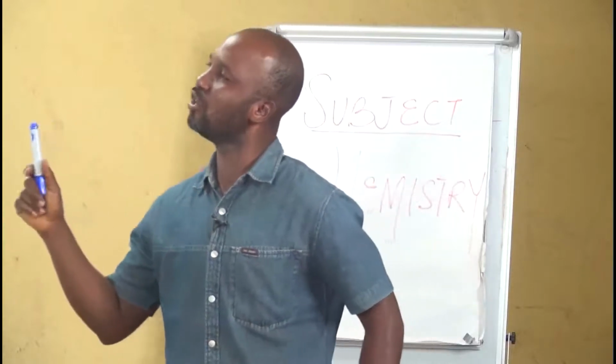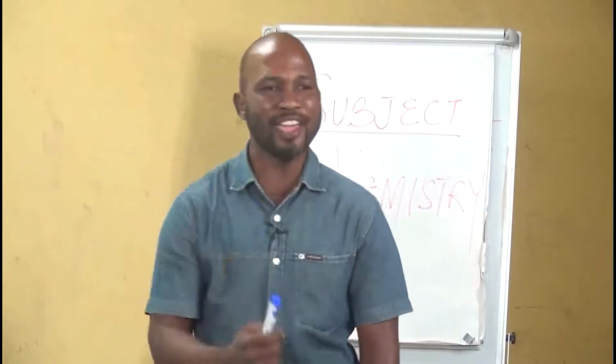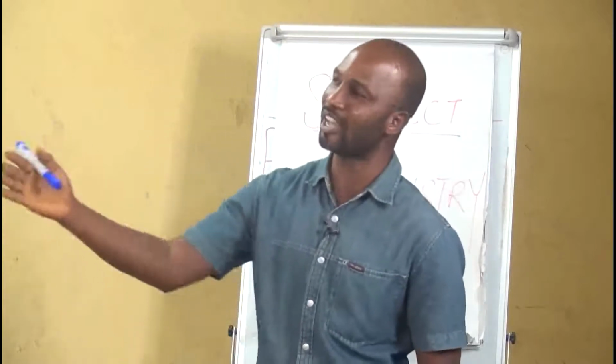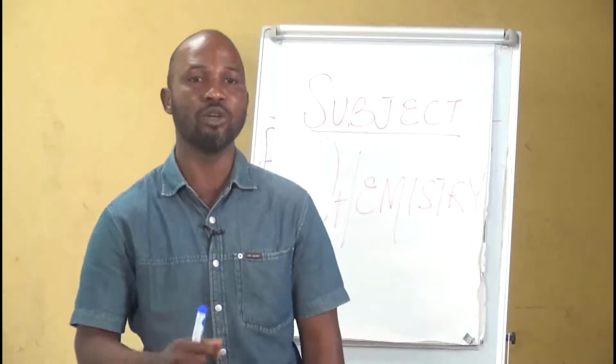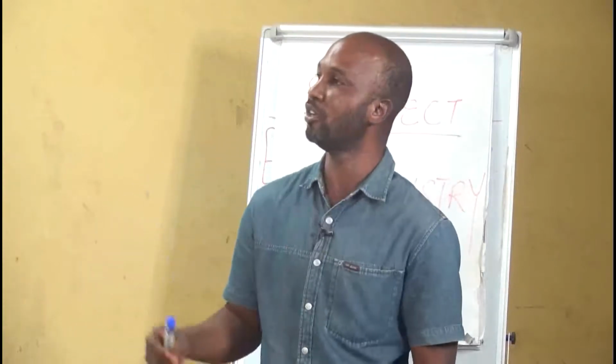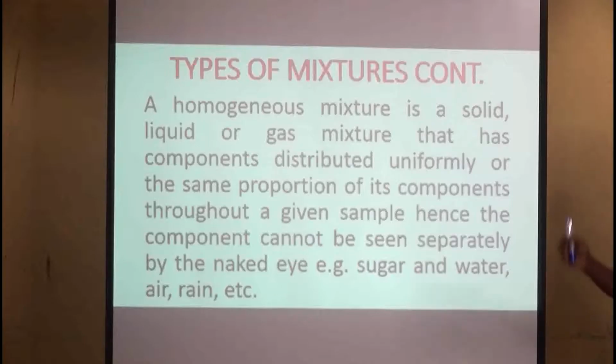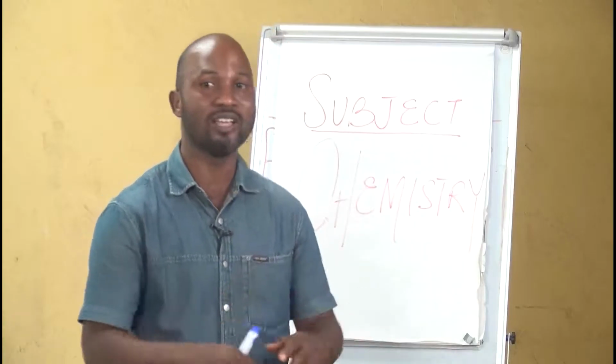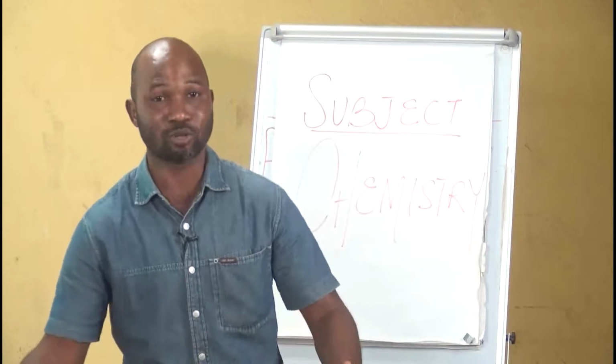Now, there is another classification of mixture based on physical state. I want us to look at it properly because it helps you in your choice of separation method. We have the solid to solid mixture, as in the case of salt and iron filings. Salt is a solid, iron filings are solid.